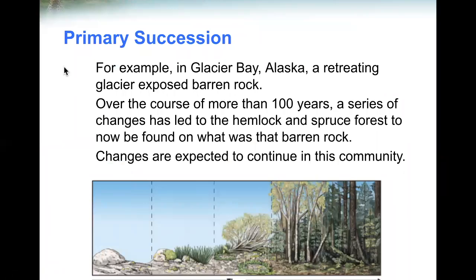Another example is Glacier Bay, Alaska, where a retreating glacier exposed barren rock. Over the course of more than 100 years, a series of changes has led to hemlock and spruce forests now being found in what was the barren rock. Changes are expected to continue in this community.